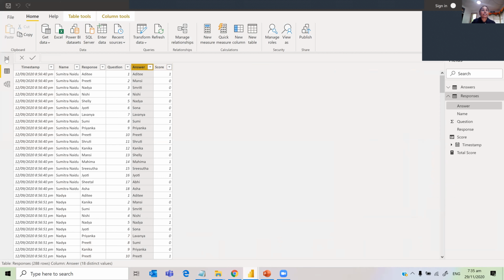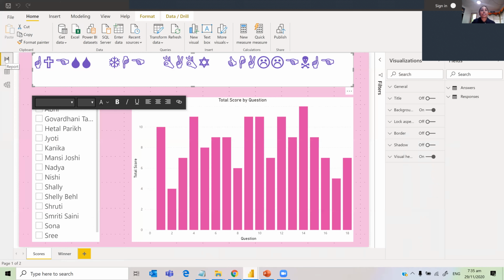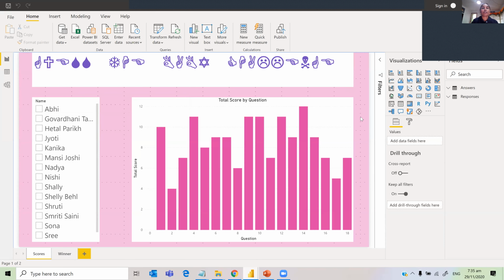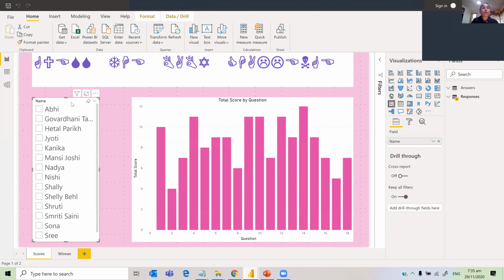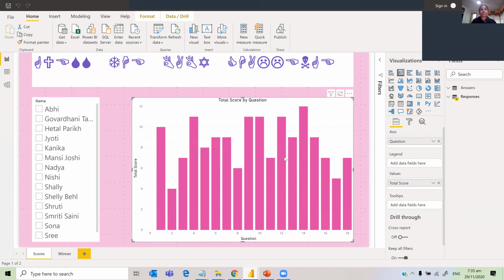Now let's go to visualizations and see how I have created them. Here, just to have fun, I have created the bindings one. We'll see in the next page what the answer is for what I have typed here. This one is a slicer of all the people who responded, and this one is a total score by question, from 1 to 18.